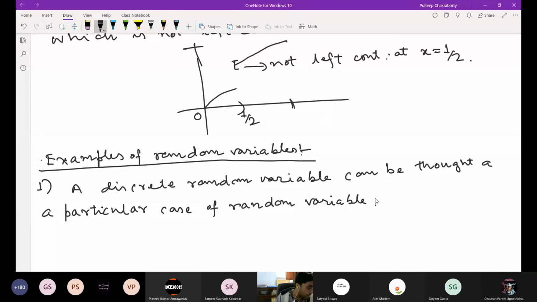So we have to add more properties for a discrete random variable.